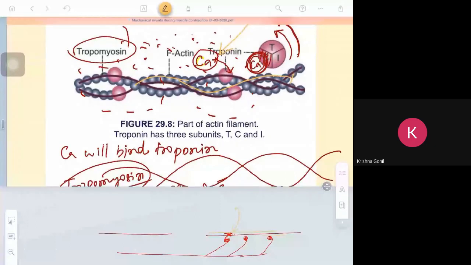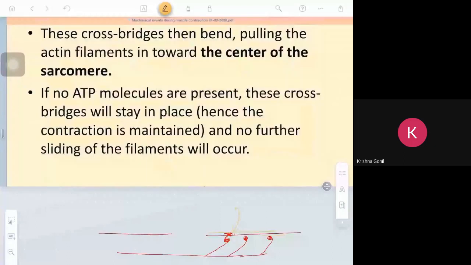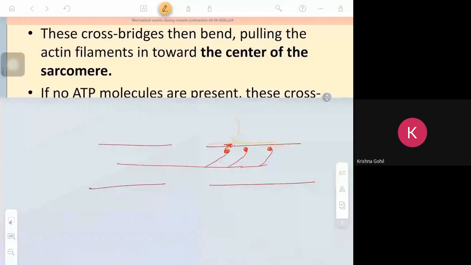Now it will be exposed. When it is exposed, the myosin will attach to the actin filament. And now the myosin head will move in this direction after attachment.